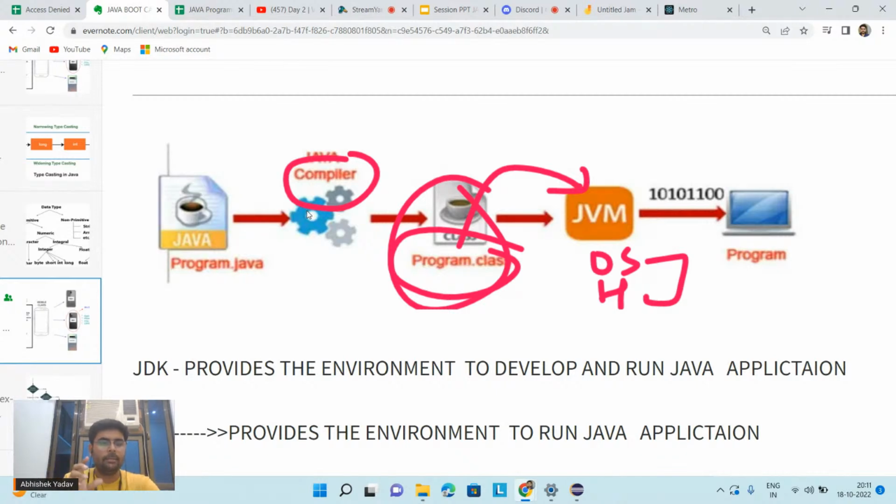This bytecode is in encrypted format and is stored inside your .class file. This .class file will be interpreted by the JVM, which reads your bytecode line by line, converts it to machine code, and that machine code will be executed by your machine. Okay, everyone.